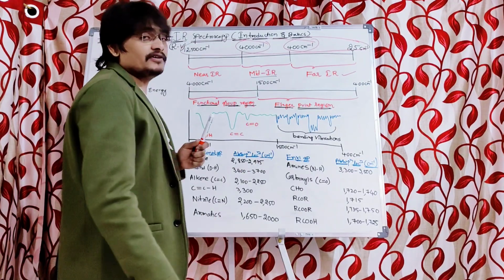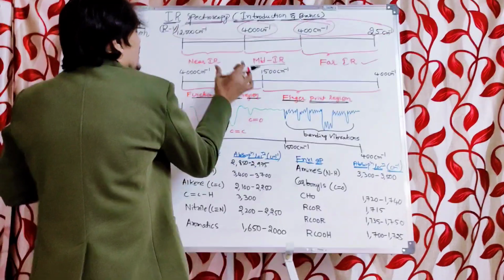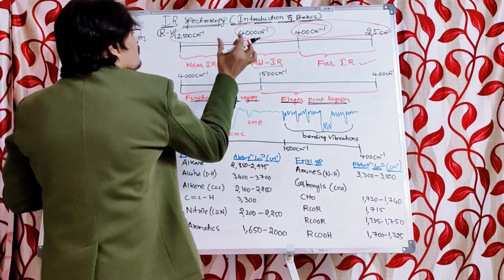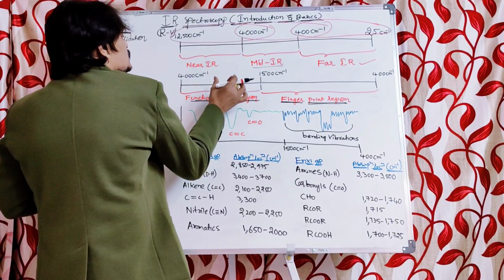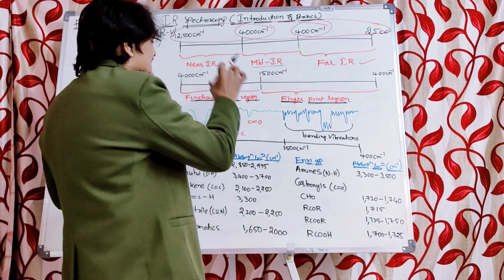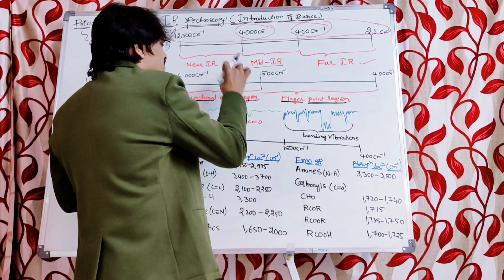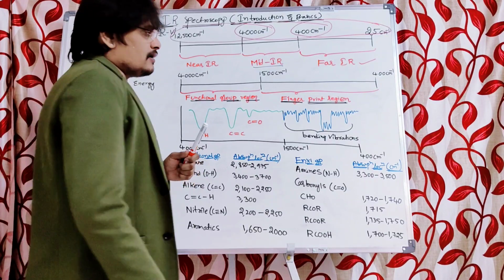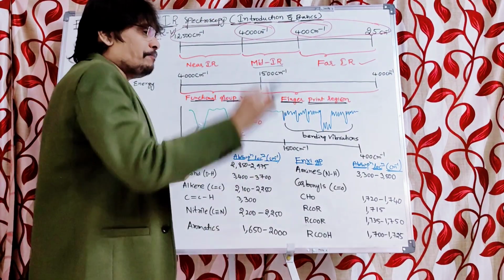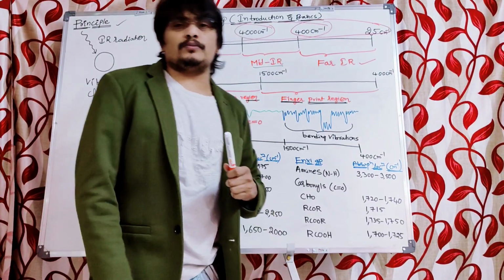We are going to observe the functional groups within the range of 1500 to 4000 centimeter inverse only. So this region is very, very important, because this is the region where we can observe the peaks related to the functional groups.